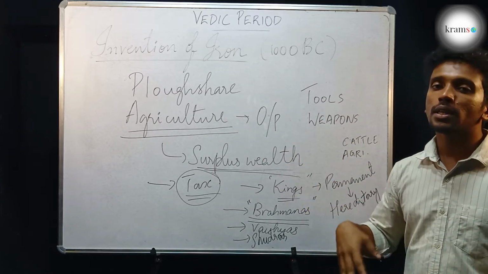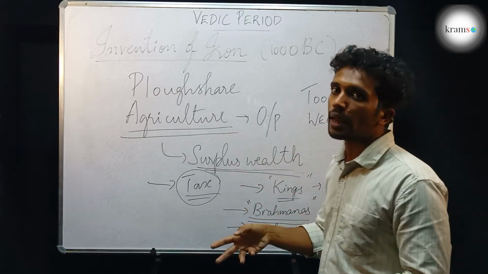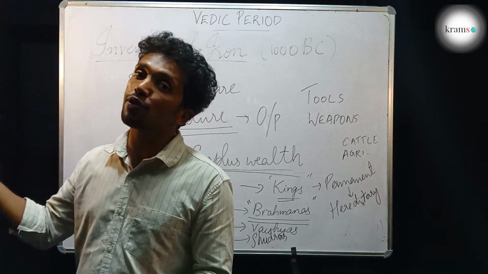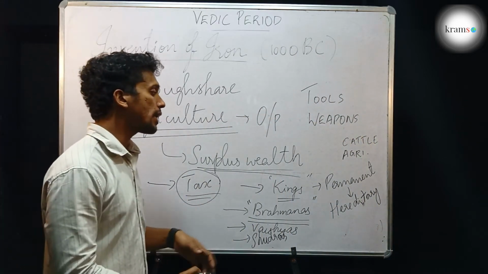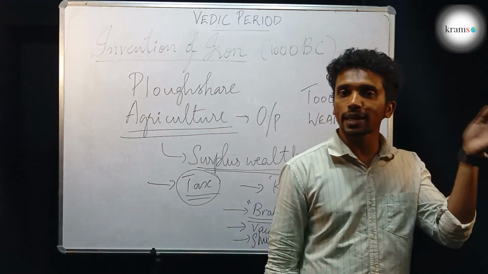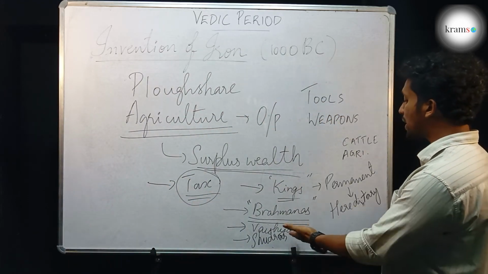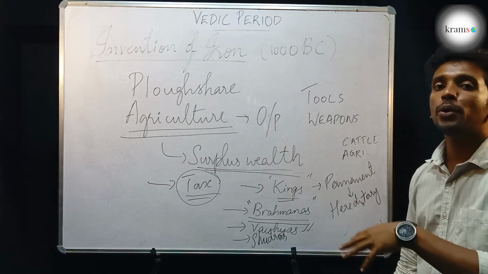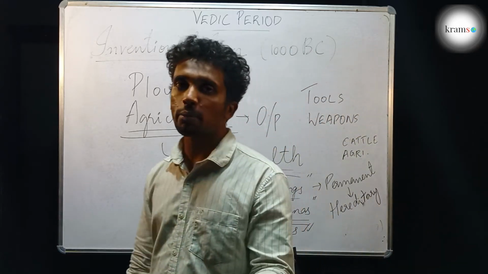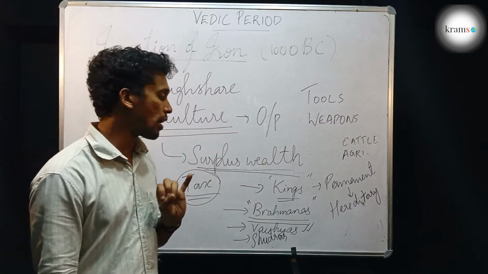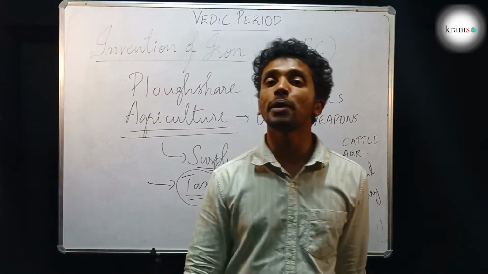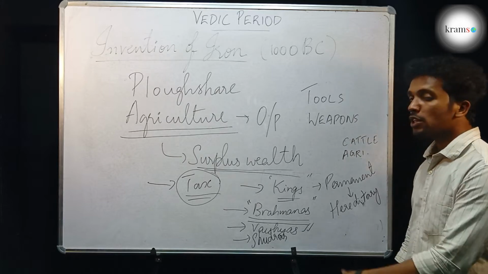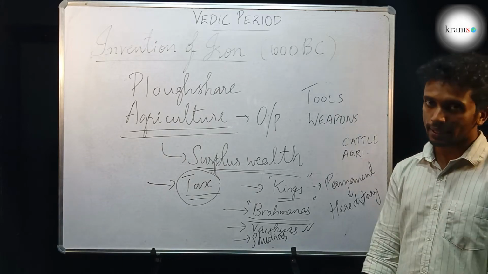The Brahmanas will sit comfortably and do mantras, and they will take huge fees from the other people. The kings and the ruling class will get tax money. The Vaishyas will be the main people paying the tax, doing actual productive activity. They will be cultivating, meaning farming, and they will be doing trade. But the Shudras were the people who were kept as slaves.